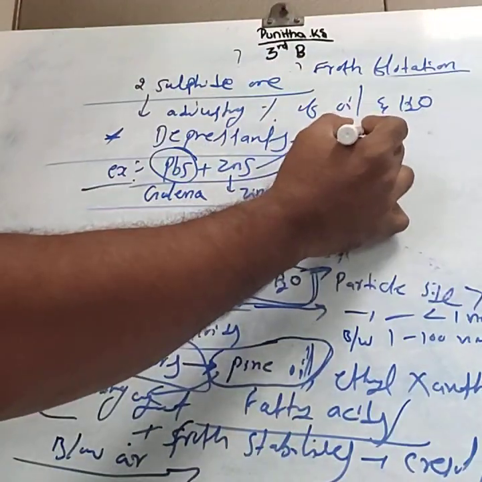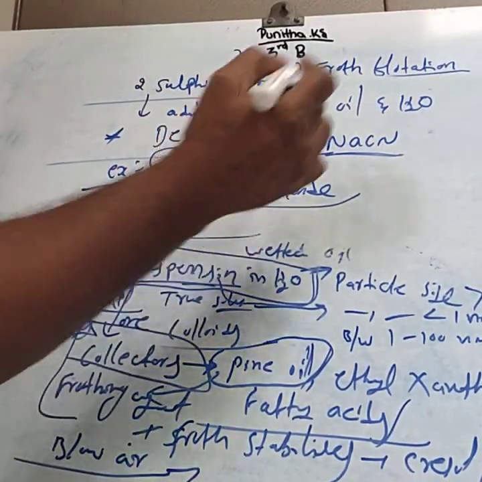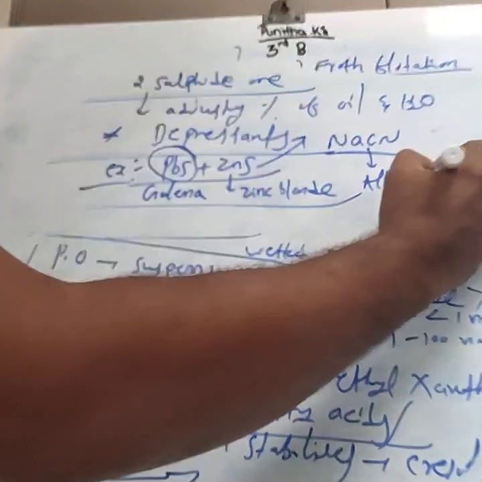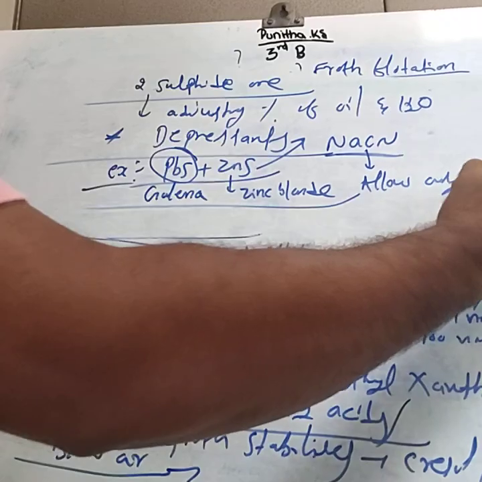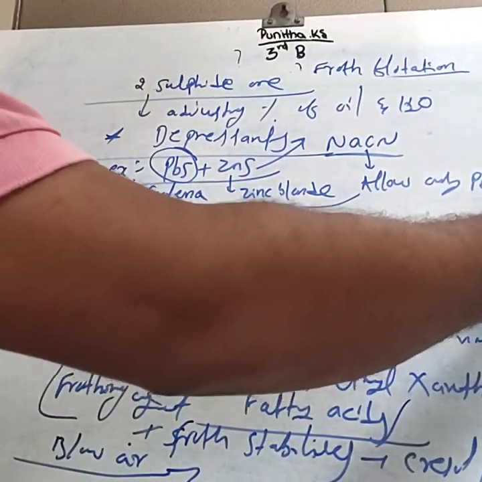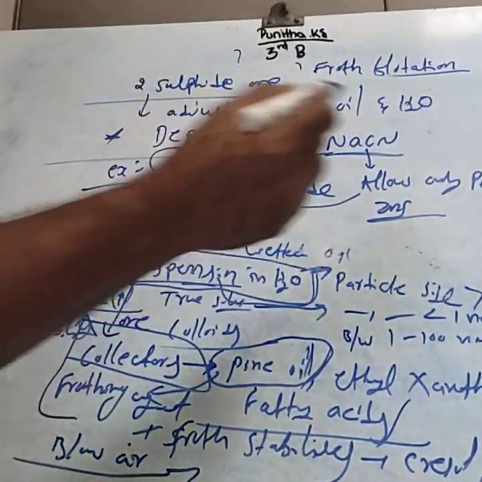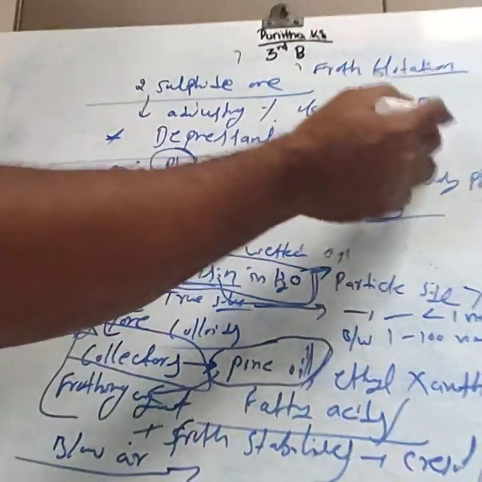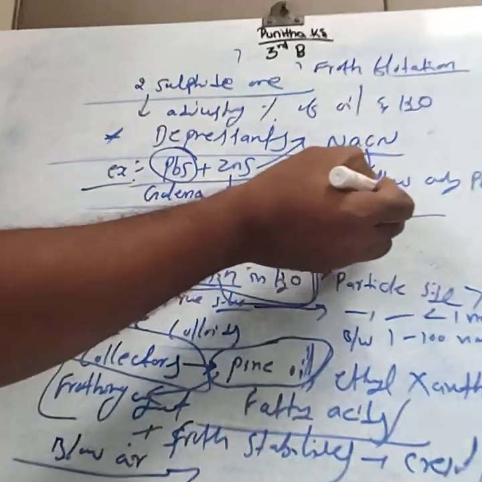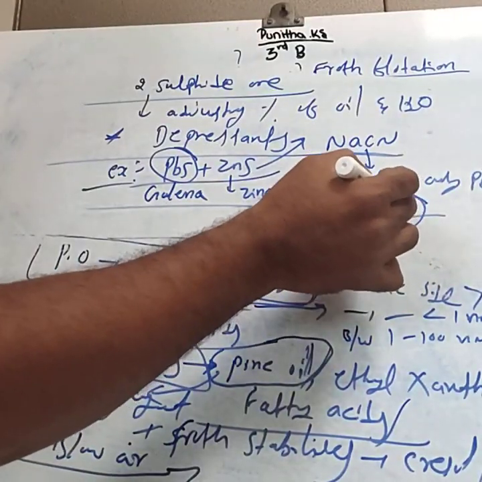How does NaCN separate PbS from ZnS? Only PbS comes to the surface, but not ZnS. Only PbS is wetted by the oil and comes to the surface. Why does ZnS not come to the surface?